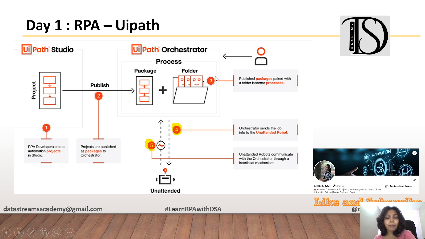Once it gets published to the Orchestrator, the bot would get triggered and the jobs would be created and pushed to the robot, the unattended robot. When it gets pushed to the unattended robot, the unattended robot and the Orchestrator would share a heartbeat mechanism, like the data flowing would be like that. Okay, so that is all about the workflow of the process we build in UiPath.